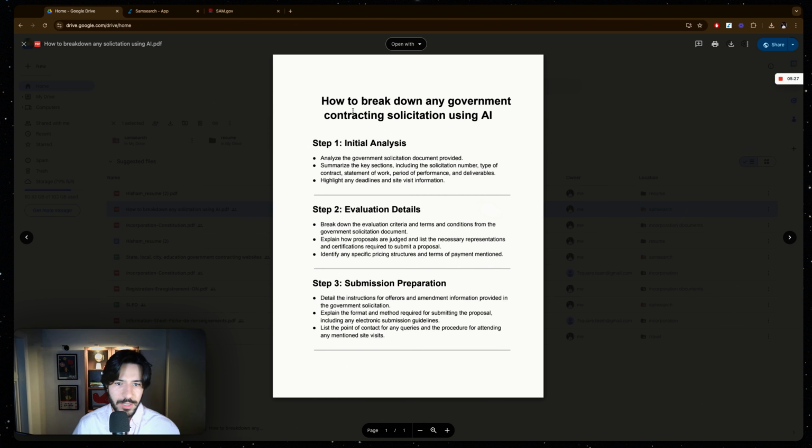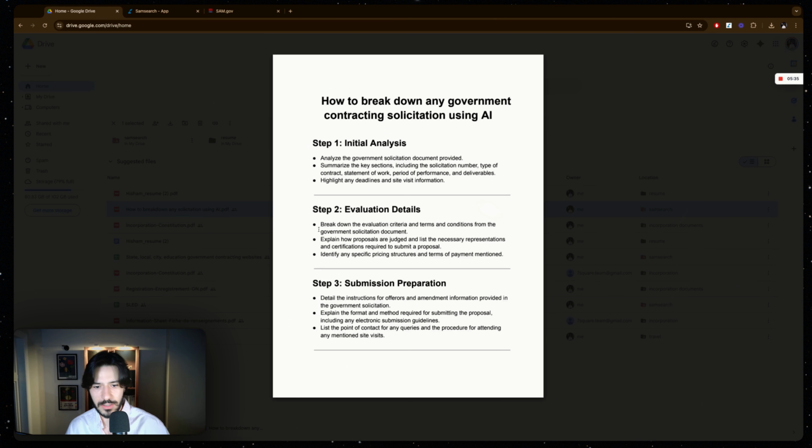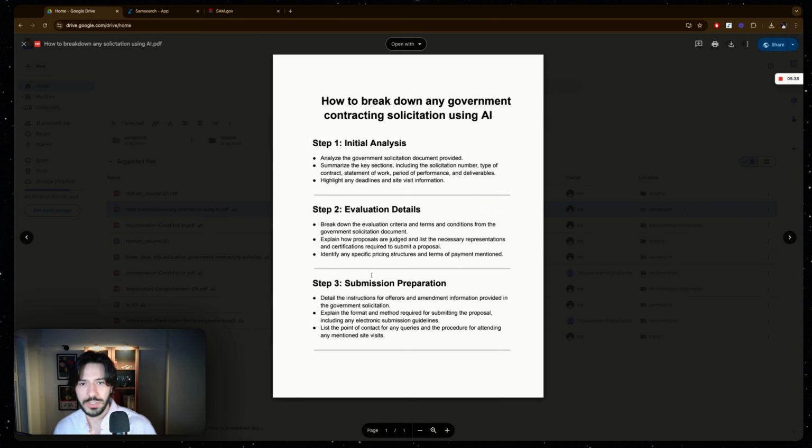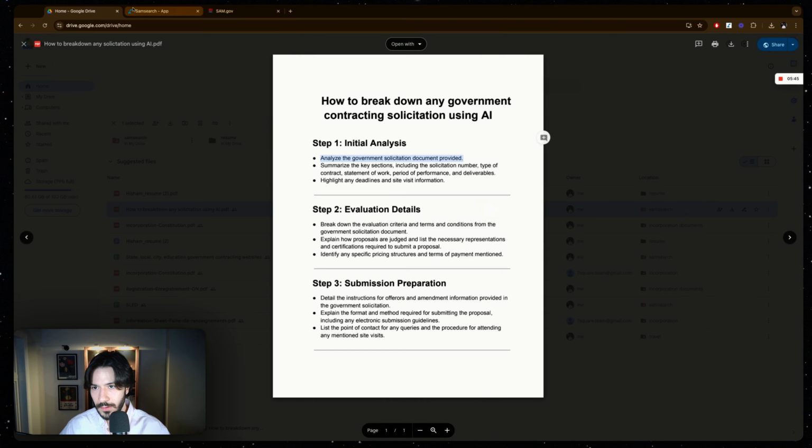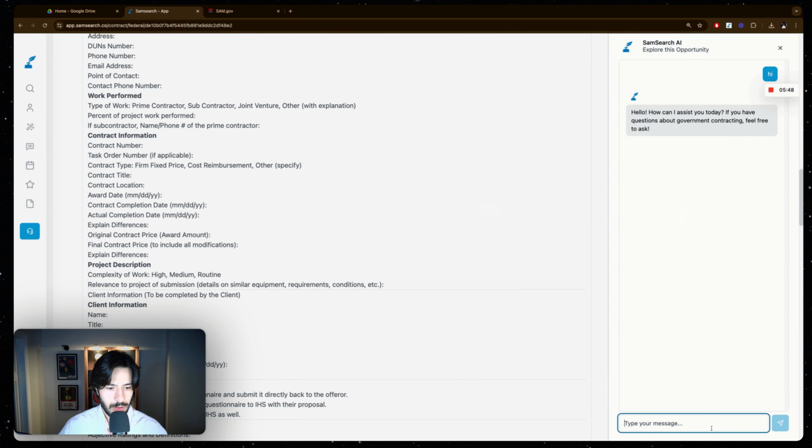This is how I break down any government contracting solicitation using AI. It's a three-step process. First, I'm doing the initial analysis, then I'm doing evaluation criteria, and then I'm doing the submission preparation. So let's actually do this together. I would like to start first by asking the AI, analyze the government solicitation document provided. This is what I would like to start off with.